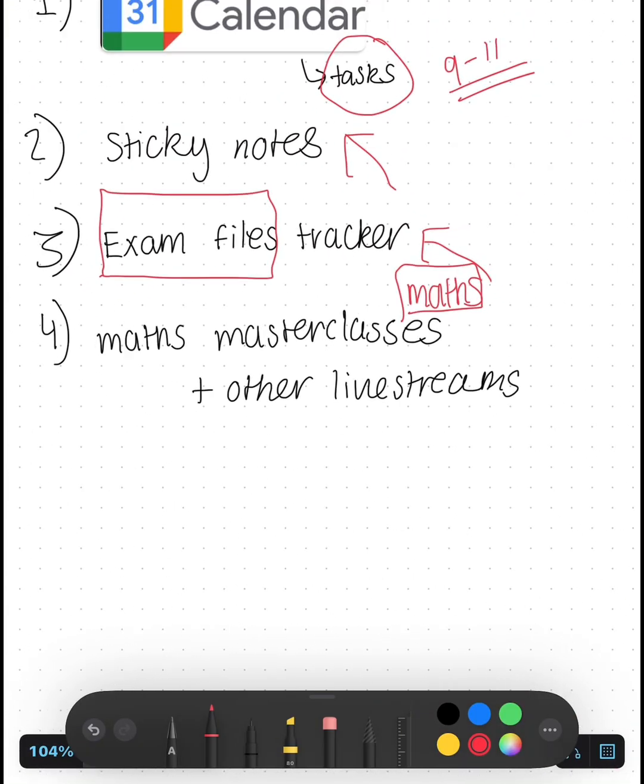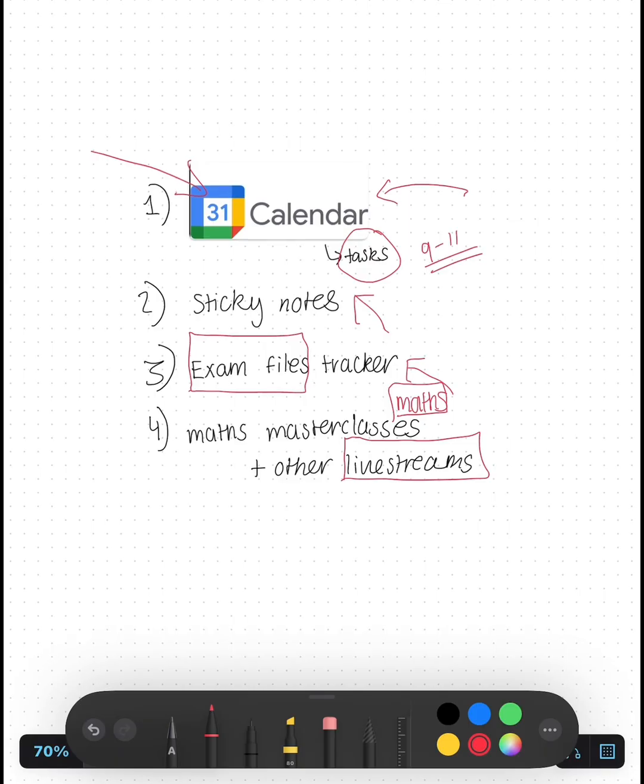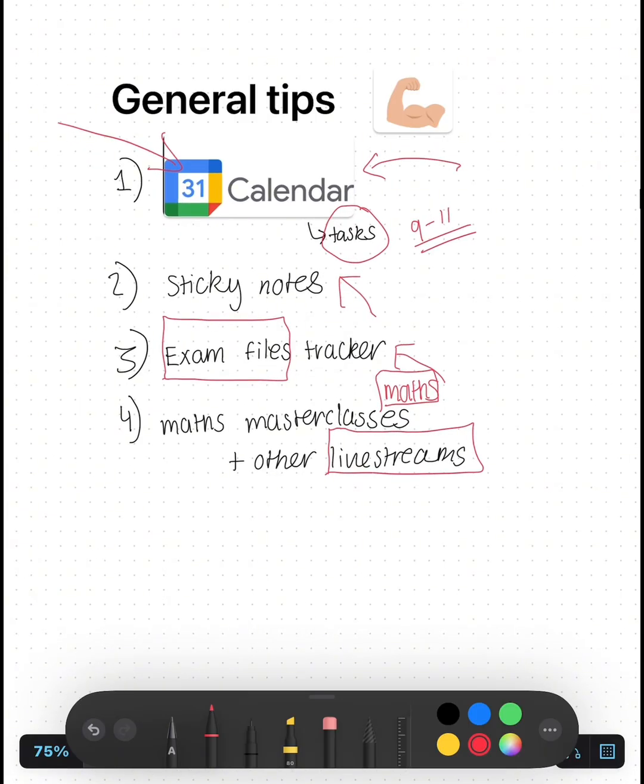So as I was saying, all the live streams you can find for every subject, biology, economics and maths, every live stream you can find, you need to go and watch them. Keep a note of them in your Google Calendar before exams. If you're going into year 13, these live streams are going to be so important for you to get that last minute revision, get those last minute predicted topics in your revision.